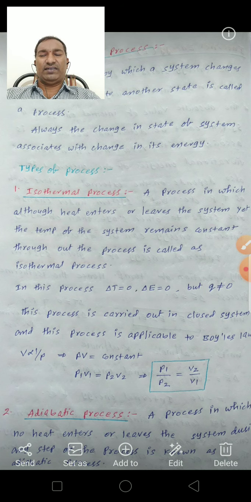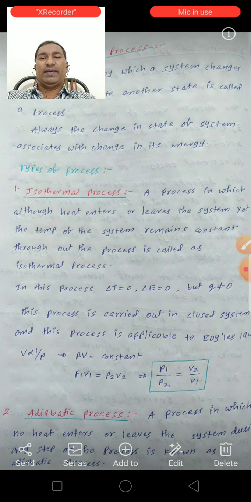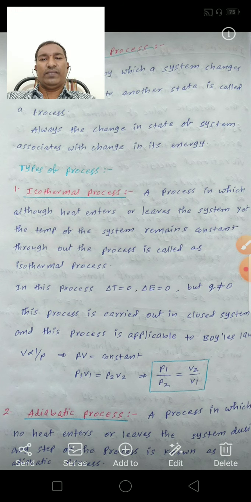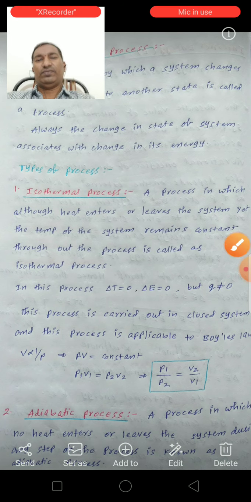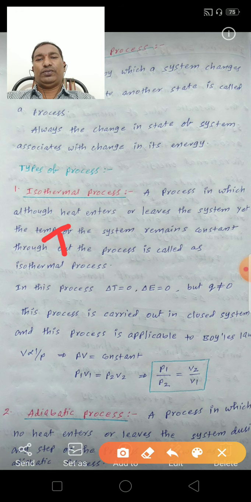Simply, in the isothermal process the temperature is constant. T is equal to constant.